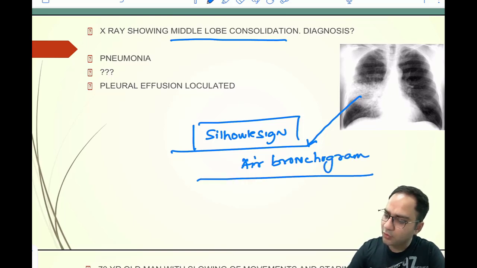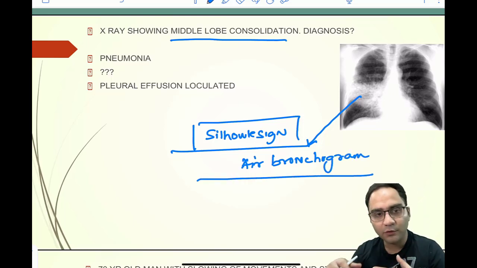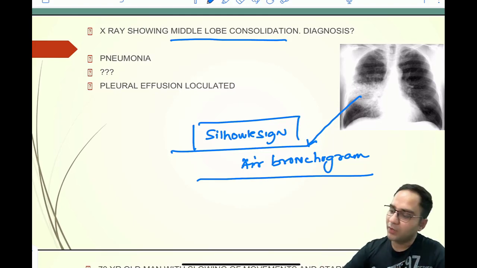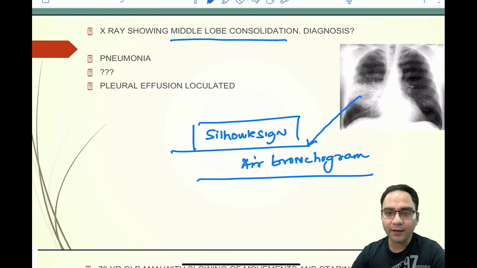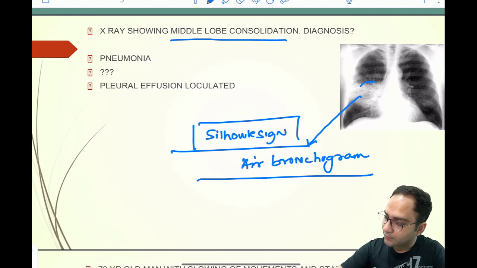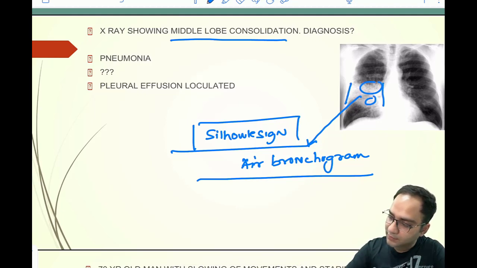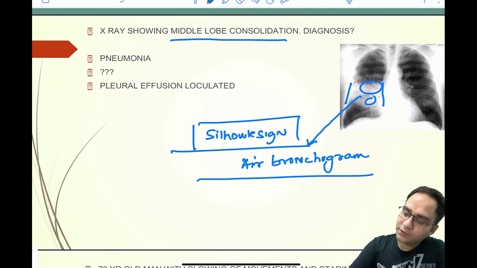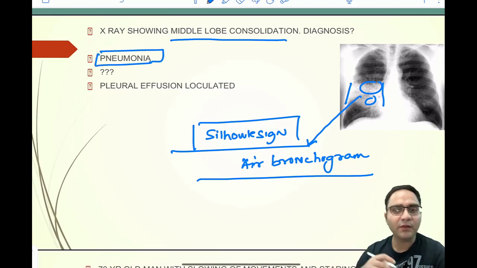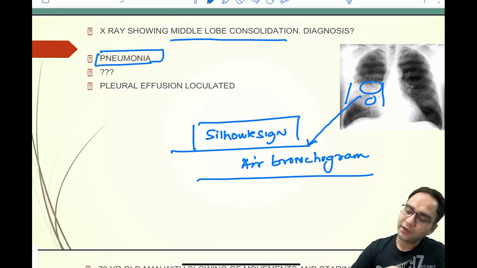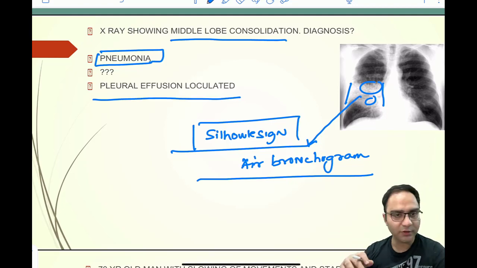I have not received all the 4 options in this question, so let me know what I have missed out. But if this is your X-ray, and you are seeing an air bronchogram with a Silhouette sign, your answer would be pneumonia. You can have confusion with the loculated pleural effusion, but with this X-ray, your answer would be pneumonia and not a loculated pleural effusion.